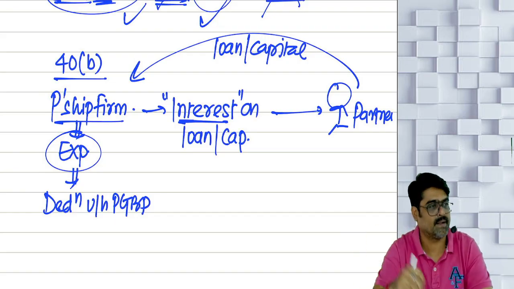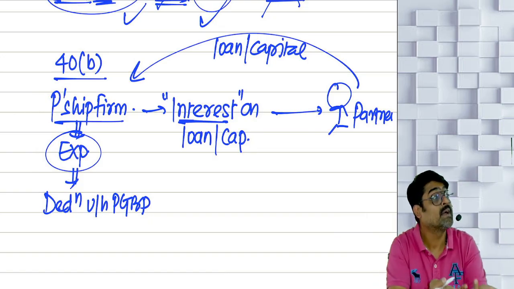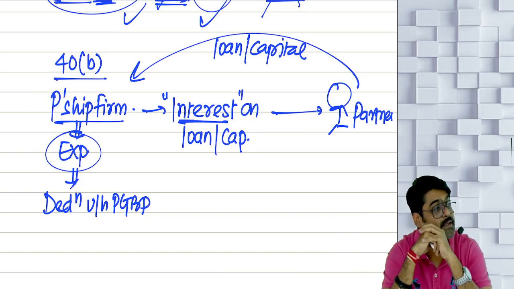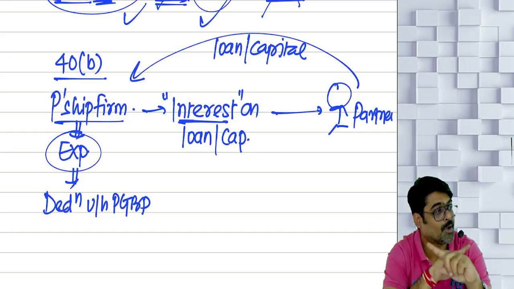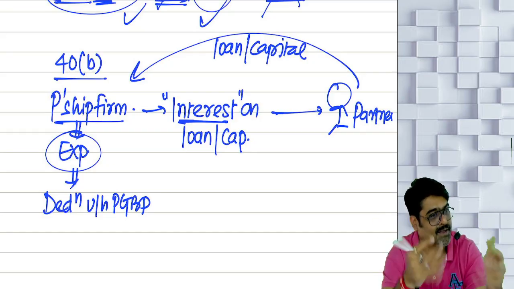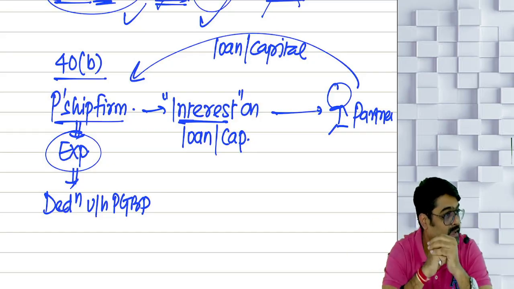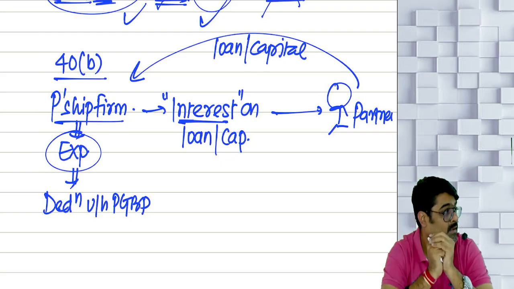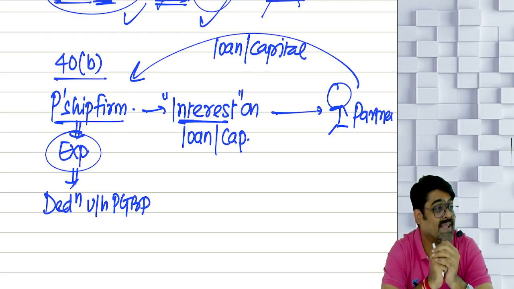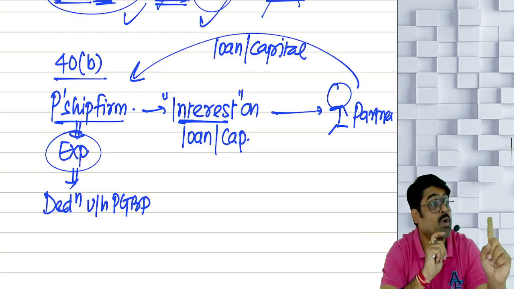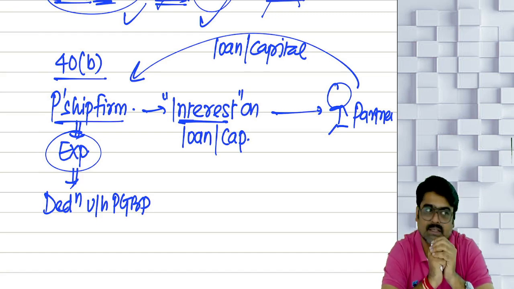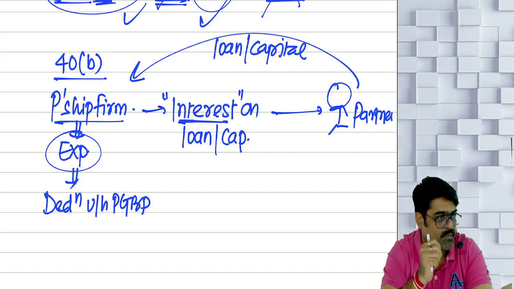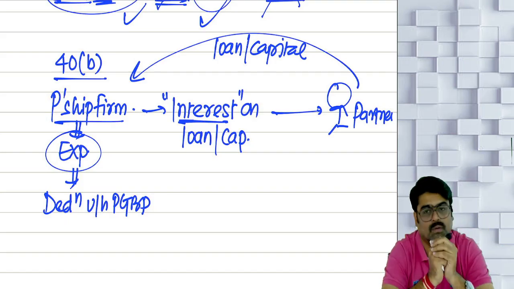What if the interest is paid and the partnership deed has not authorized it? It will not be allowed as a deduction, it is disallowed. Section 40 clause B says that any interest at any rate paid to partners, if not authorized by the partnership deed, cannot be claimed as a deduction by the firm. It will be fully disallowed.